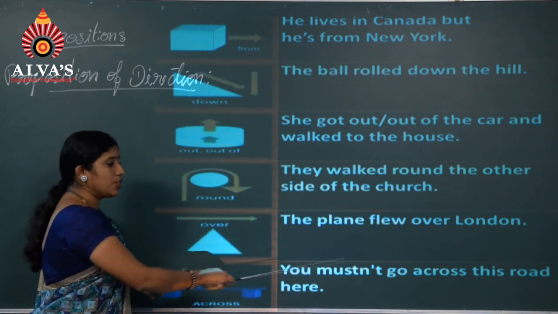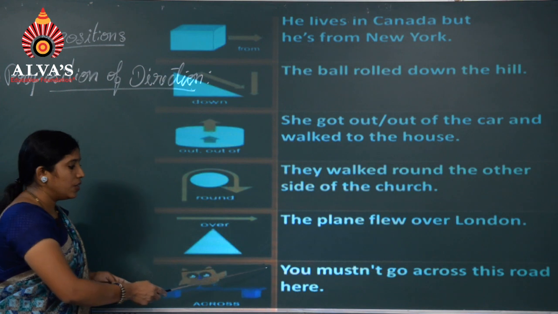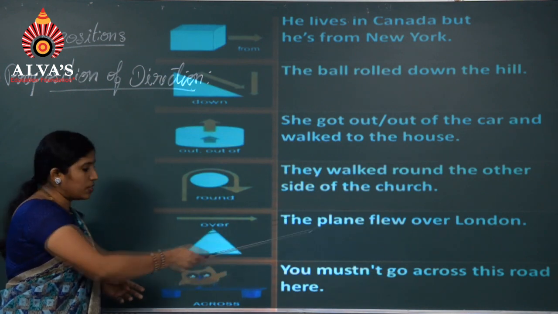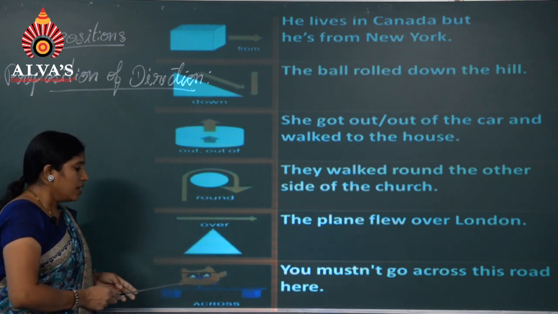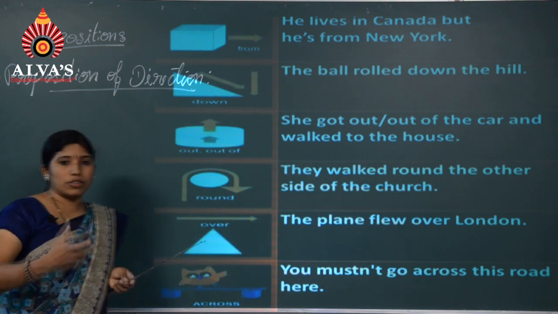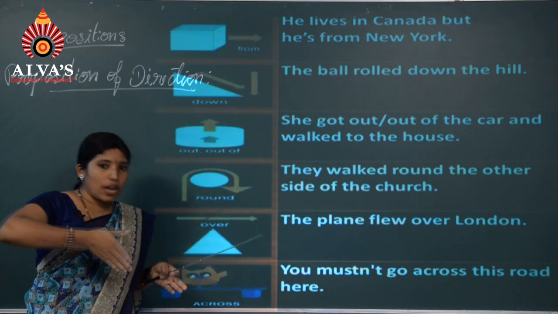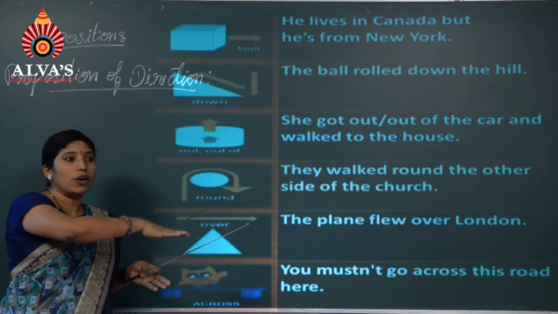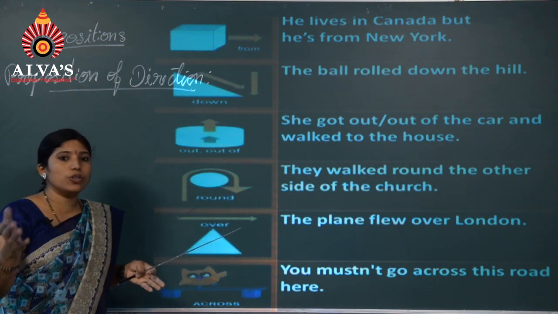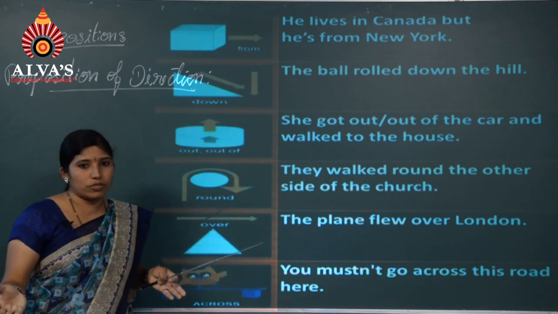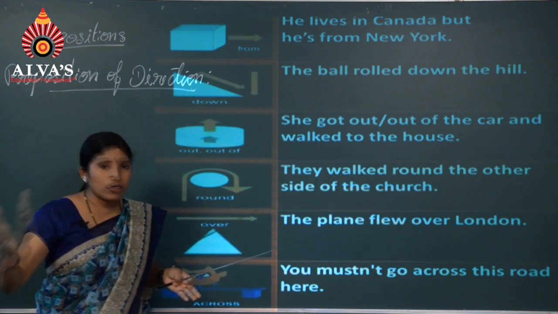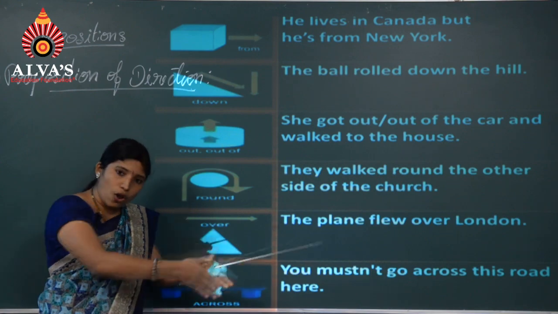Next, you mustn't go across this road here. It means when you cross the road, suppose you walk along the road, you may walk along the road and sometimes you may cross the road. When you cross the road, you use the preposition across. The dog ran across the road. We walked along the road.